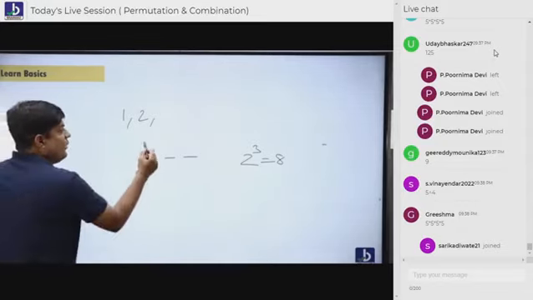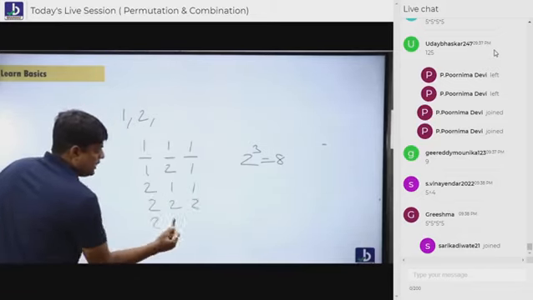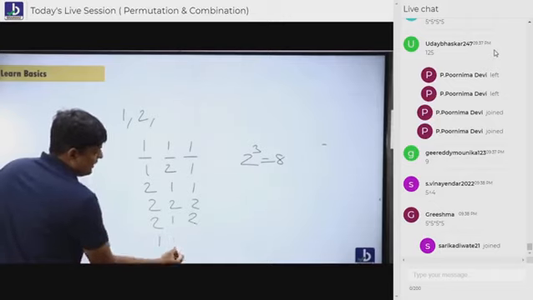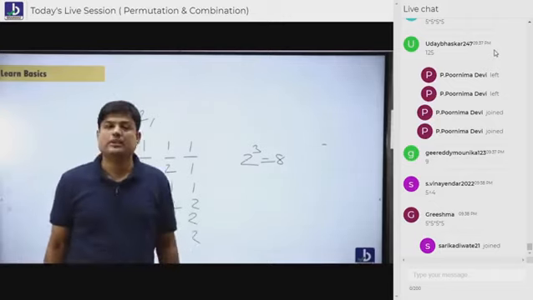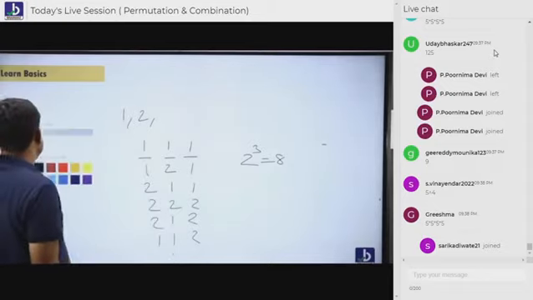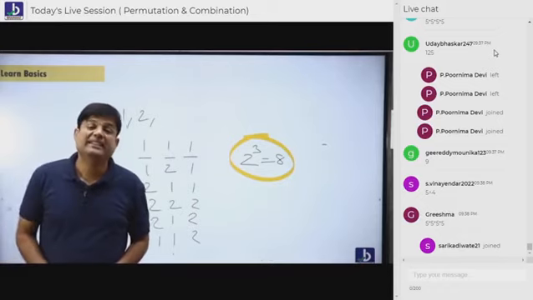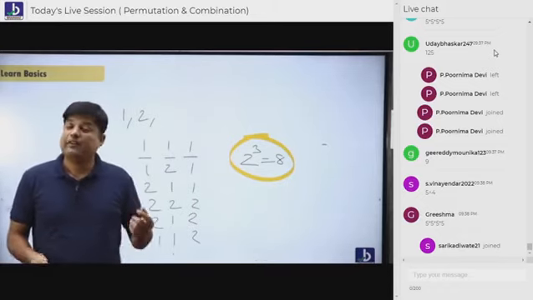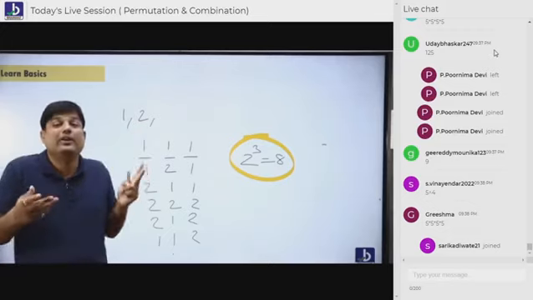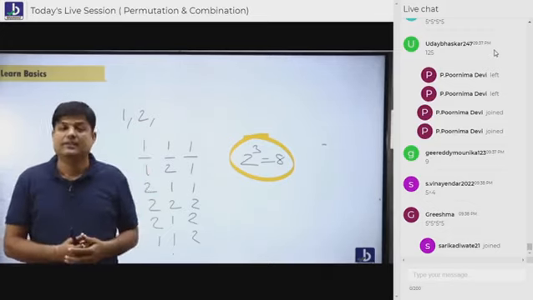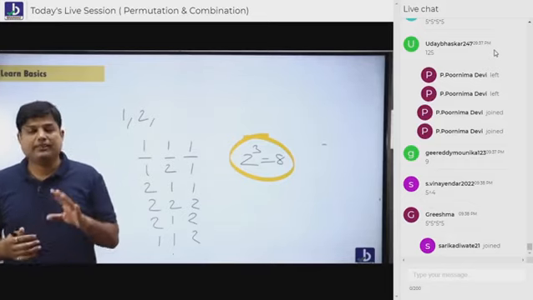Look at that: 1 1 1, 1 1 2, 1 2 1, 1 2 2, 2 1 1, 2 1 2, like this. How many numbers are formed? 8. Why is it possible? Simple reason, students: repetition is allowed. But if I ask you the same question and repetition is not allowed, you should say 0. Sir, 2 people, how can you fill 3 places without repetition? Are you understanding what I mean to say? That's good. So this is the basic concept.